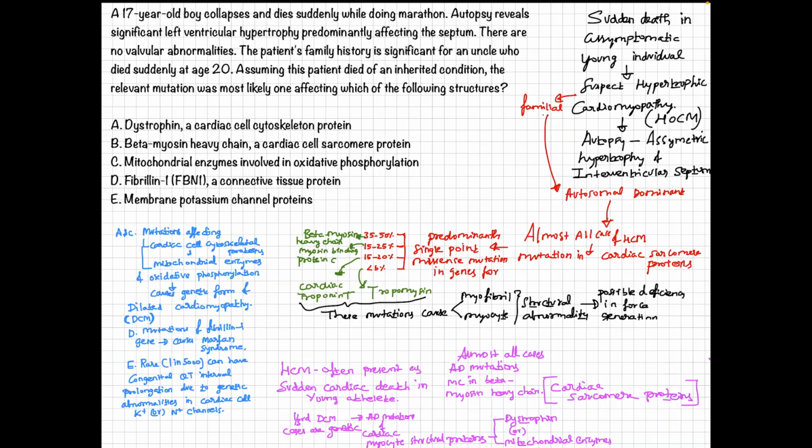So that concludes the case of a 17-year-old boy who collapsed and died immediately after his marathon activity. Possibly the patient was suffering from hypertrophic cardiomyopathy, and the beta myosin heavy chain gene mutation is the most likely reason for his death, right? Thank you.